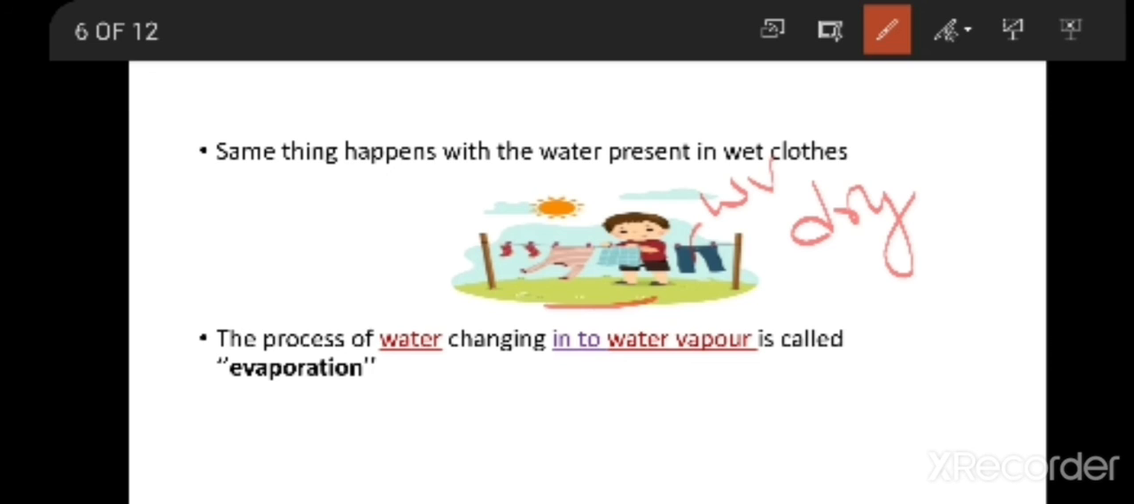So the process of water changing into water vapor is called evaporation. So in these two processes, you can see evaporation is going on. When you are hanging the clothes outside also, you can observe that evaporation is going on. Due to the sun's heat, the water which is present in the clothes is converting into water vapor and it is mixing up with the air. So, this is evaporation. The process of water changing into water vapor is called evaporation.